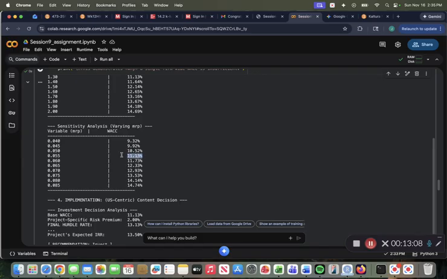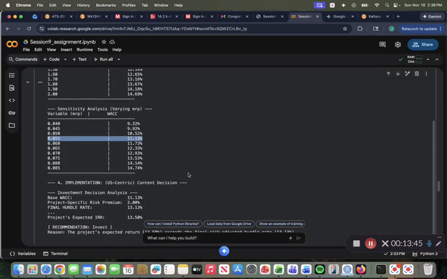Like we said, at the 5.5% market risk premium, we had the WACC of 11.13%, but as we go up to 6%, 6.5%, that'll start to really increase the WACC numbers by around 0.6% each time. So it reflects that as we increase the market risk premium by 0.5%, that will increase the WACC as well. So we also see a positive correlation between the market risk premium and the WACC through the sensitivity analysis.